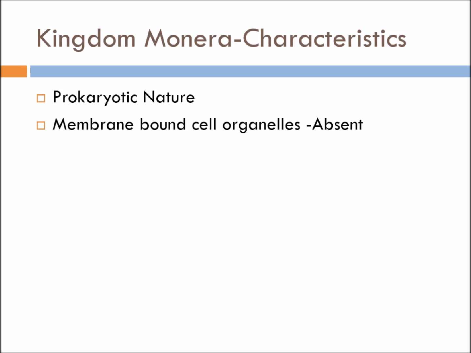The next point is that membrane-bound cell organelles are absent. Even the important organelles like mitochondria, Golgi bodies, plastids, even lysosomes, are absent. Next, unicellular nature. As we already know that the bacteria are unicellular organisms, all the Monerans are unicellular in nature. So, they have only one cell.